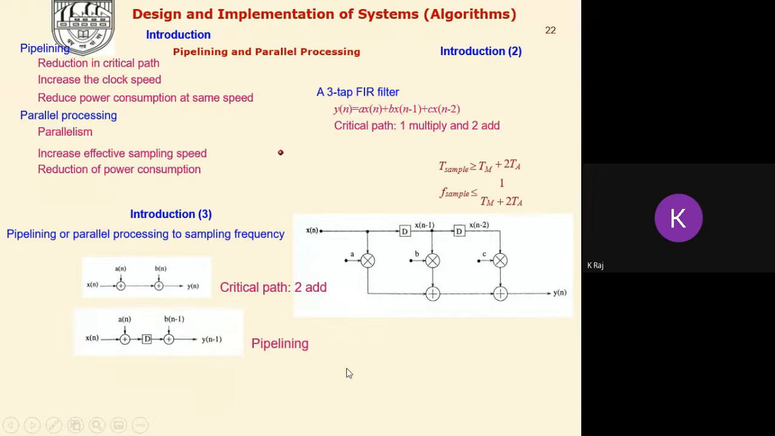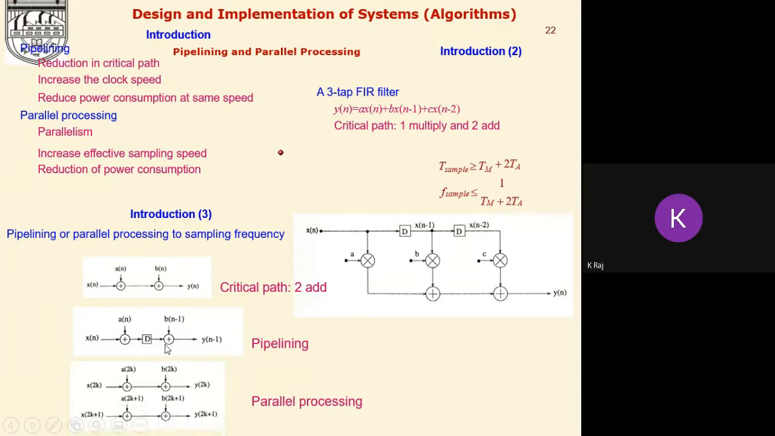In pipelining, in the critical path we introduce a delay, or an energy storing device. Suppose this is the critical path and we have not introduced any delay; then the critical path length is 2 times Ta, or 2 adders of execution time. Now if we add one delay here, this concept is known as pipelining. And what will the critical path length be? That will become 1 adder time.